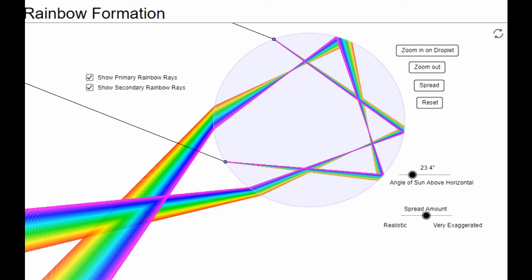The primary rainbow has the red light on the top and violet in the bottom, whereas secondary rainbow has violet at the top and red in the bottom. Primary rainbow is a 3-step phenomena, secondary rainbow is a 4-step phenomena, and primary rainbows are brighter whereas secondary rainbows are fainter.